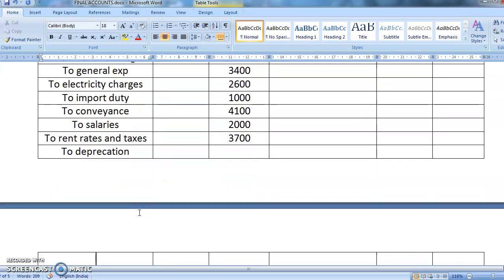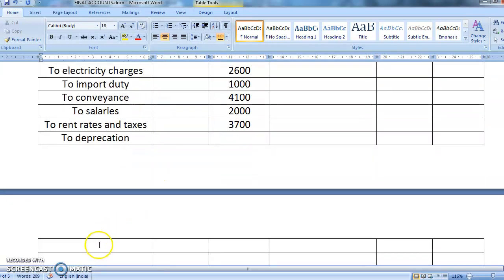You can do this way: write depreciation and then write your building. What was the depreciation on building? 2,000. And you had the depreciation on furniture. What was the depreciation on furniture? 3,200. The total is 5,200. Okay, students, both the effects are over.